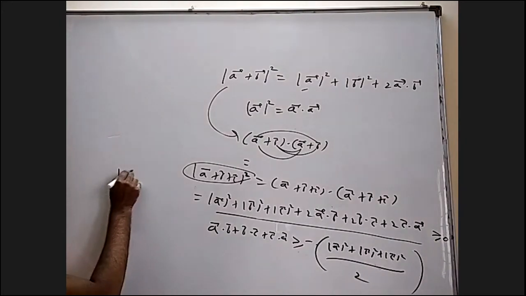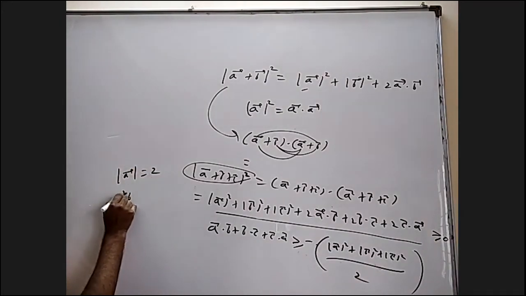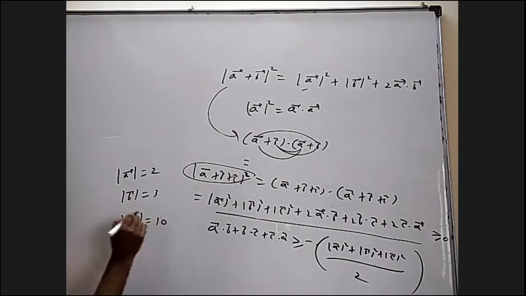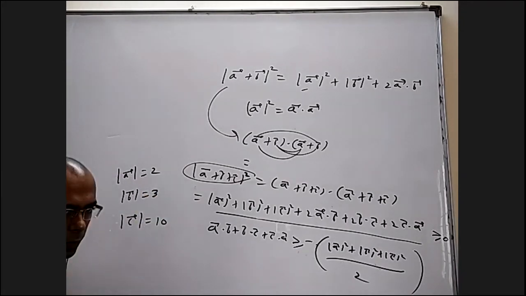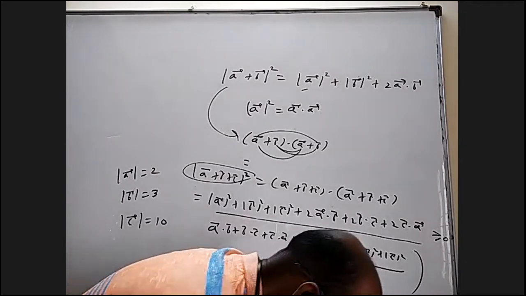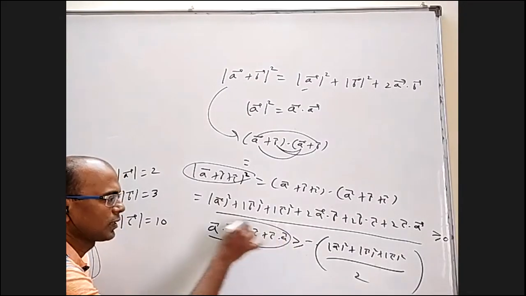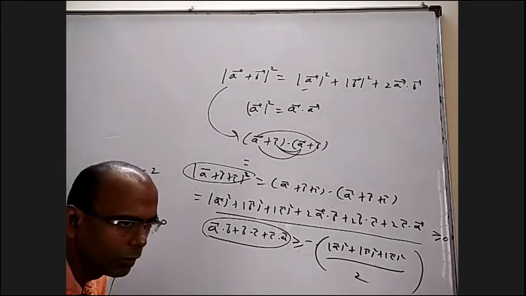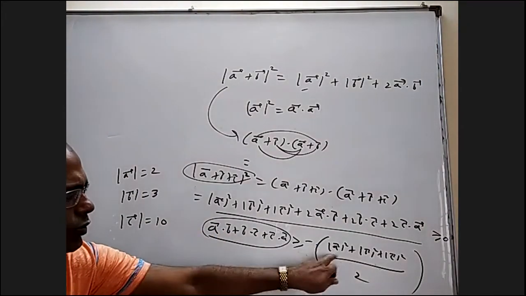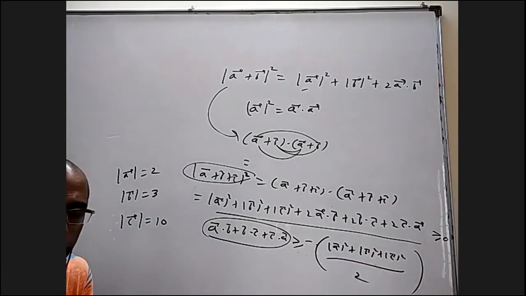Let us say I'll give mod a bar is equal to 2, mod b bar is equal to 3, mod c bar is equal to 10. And they ask you what is the minimum value of a dot b plus b dot c plus c dot a. Do you think it will be minus (2 square plus 3 square plus 10 square) by 2? Anybody want to comment?